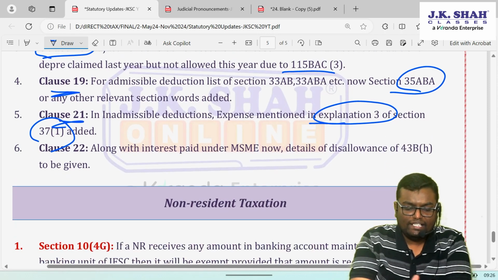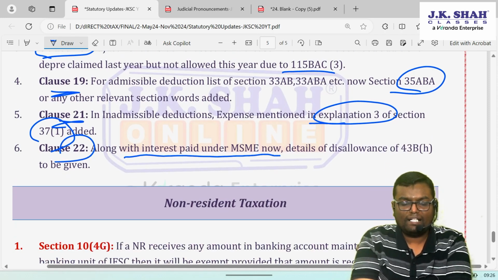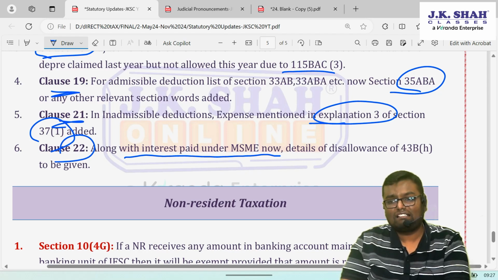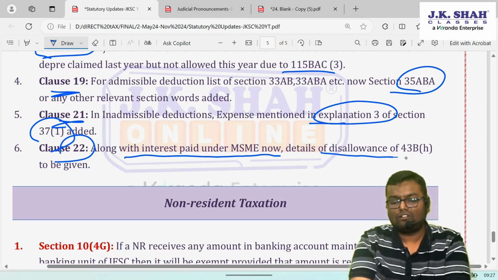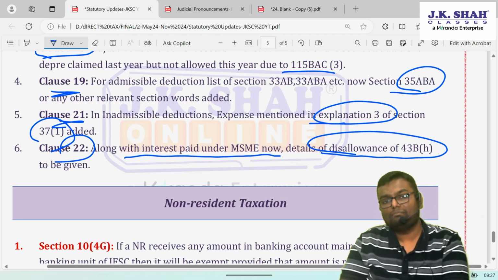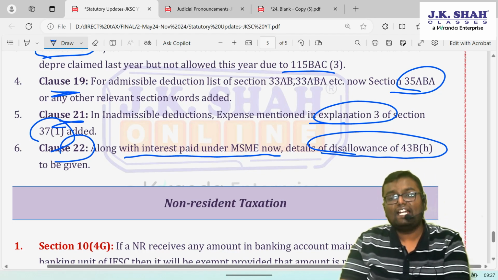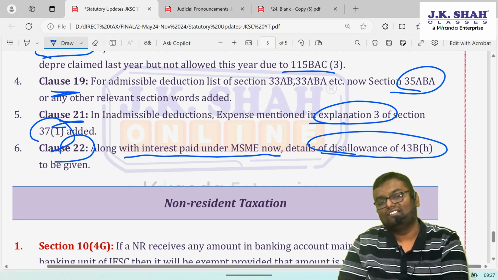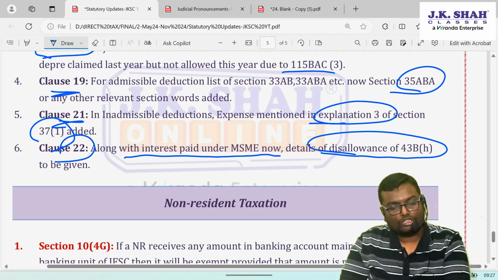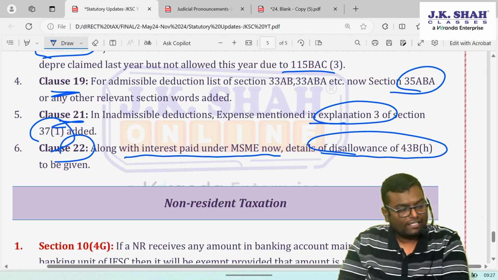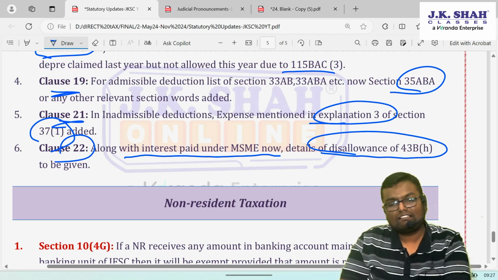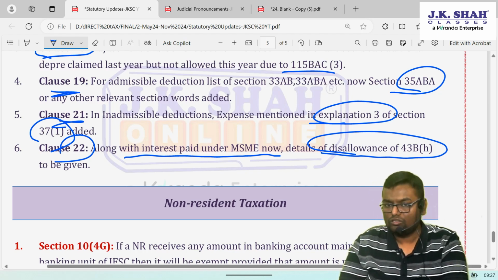In clause number 22, which is related to interest paid under MSME, along with that disclosure, now very important, disclosure about disallowance under 43B clause H, payment to micro and small enterprise beyond the due date. Even that disclosure is also added. So there are now two disclosures of MSME which the auditor needs to give in Form 3CD. One regarding interest of MSME, second is regarding disallowance under 43B clause H.